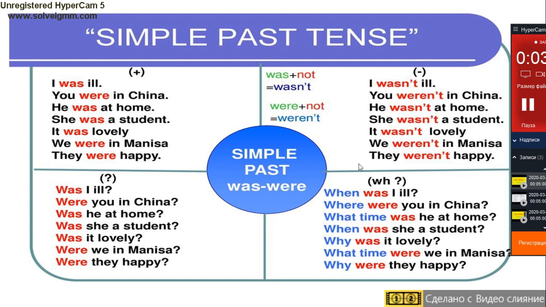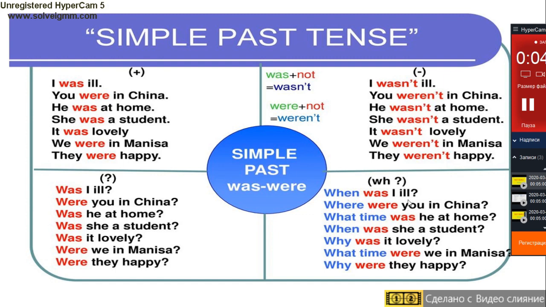So we should remember that the question words are always put on the first place. Then the second place in the sentence takes the auxiliary verbs, in this case, was and were. Then we use the subject.